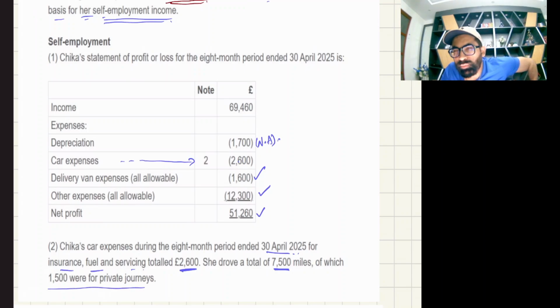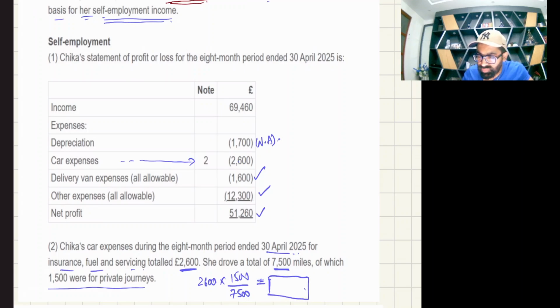Now, you know, Chika is the owner. Owner's private expenses are not allowed. So how are you going to calculate the private use? 2600 is the expense, multiply by your total miles, which are 7500 miles, and what are the private miles? 1500. So this is going to be the private element. And yes, just use your common sense, just use your brain.